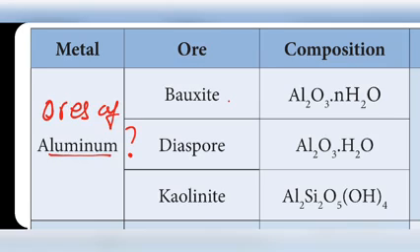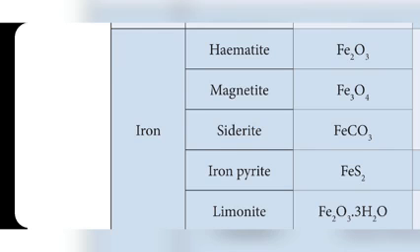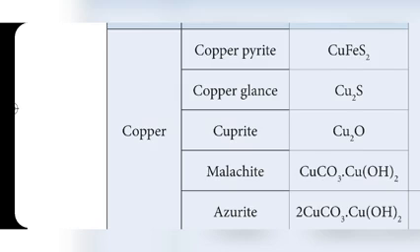First one, aluminium. Three ores are given: bauxite, diaspore and kaolinite, and their formulas are also given: Al2O3.2H2O, Al2O3.H2O and Al2Si2O5(OH)4. These are the ores of aluminium.